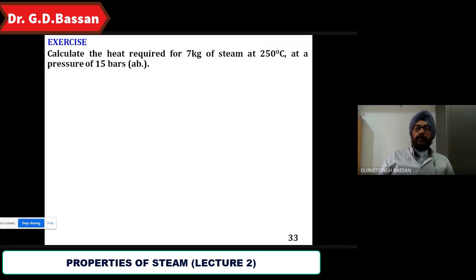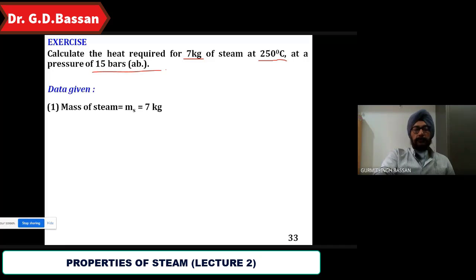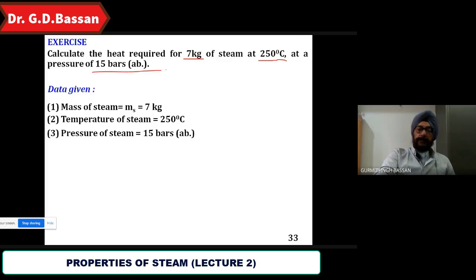Calculate the heat required for 7 kg of steam at 250 degrees Celsius at a pressure of 15 bar. Mass is 7 kg, temperature of steam is 250 degrees Celsius, pressure of steam is 15 bar.